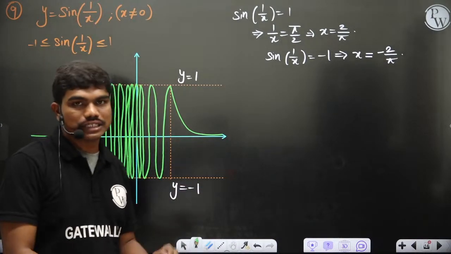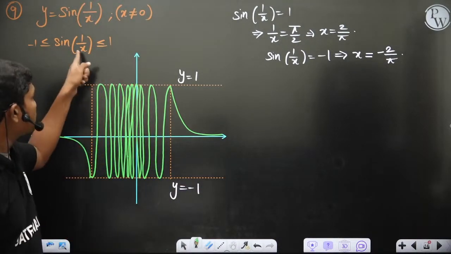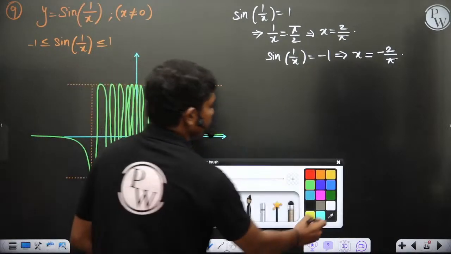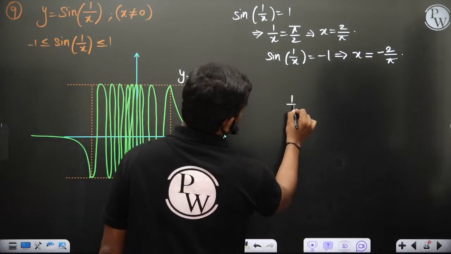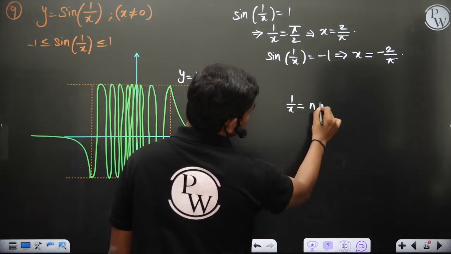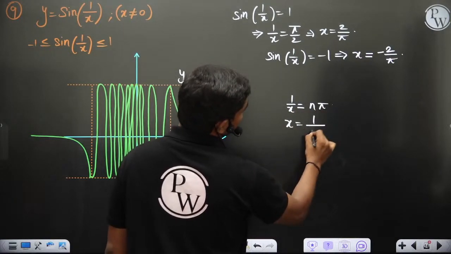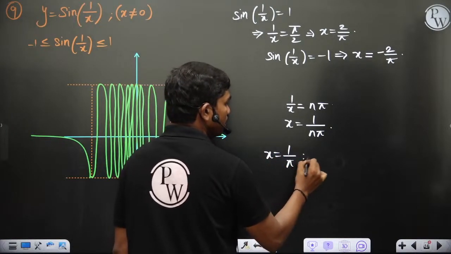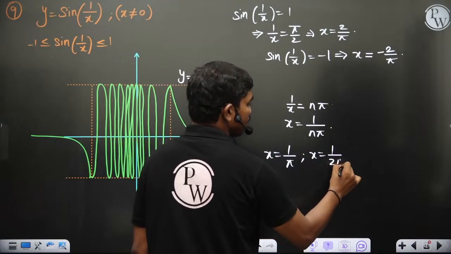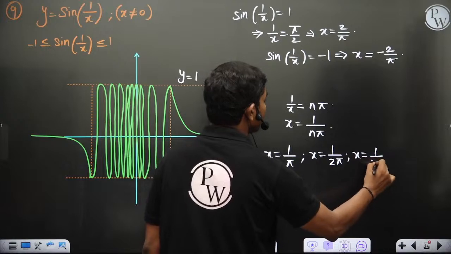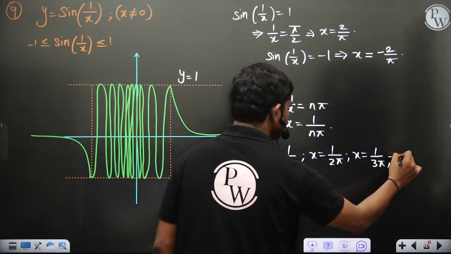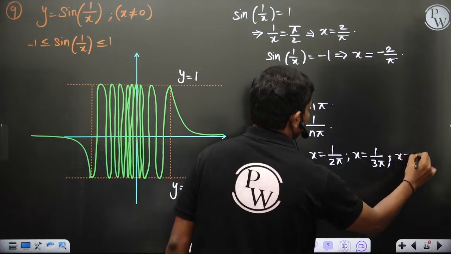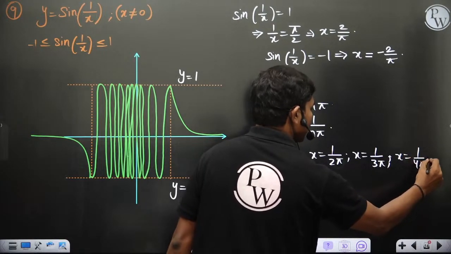Okay, the reason for this is, if you want to make sine 1 by x equal to 0, that means 1 by x is equal to integral multiples of pi, so x is equal to 1 by n pi. Which means x is equal to 1 by pi, 1 by 2 pi, 1 by 3 pi, 1 by 4 pi, 5 pi, and so on.